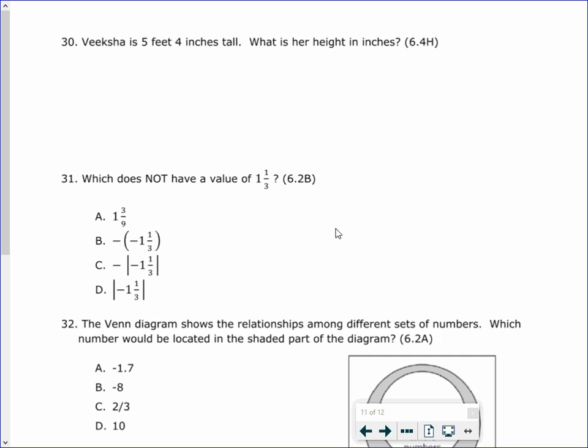All right, let's go to number 30. Viksha is 5 feet 4 inches tall. What is her height in inches? So here we have a two-step conversion. So we have our given. So we got feet, inches. We want to know how many inches tall she is. They give us 5 feet.